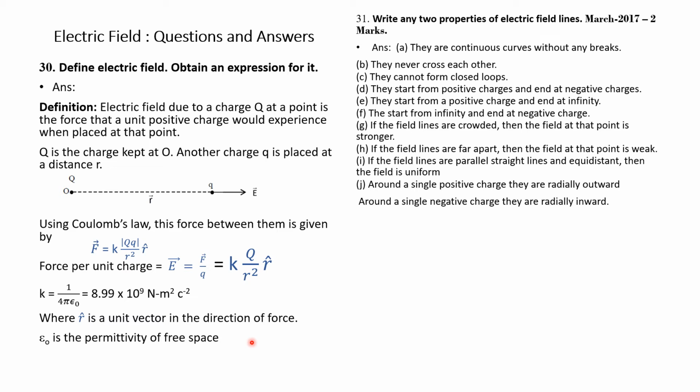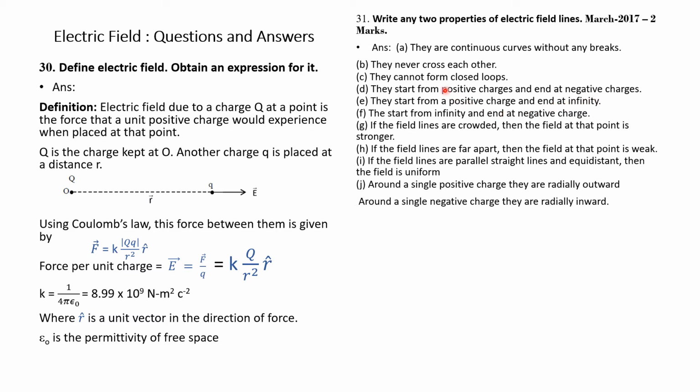They are continuous curves without any break. They never cross each other. They cannot form closed loops. Please note, they start from a positive charge and end at a negative charge.